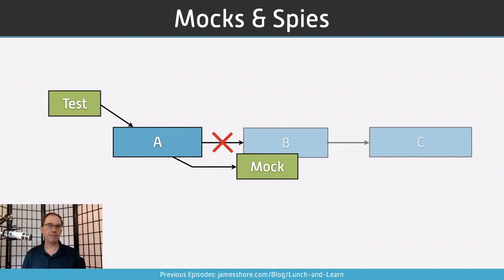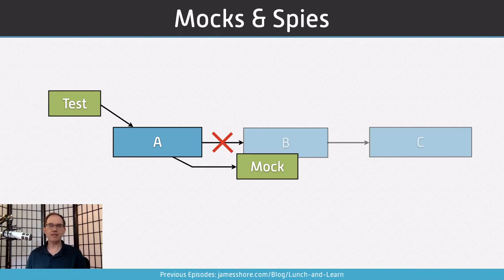If you were watching the episode last week, and you can find all previous episodes at jamesshore.com/blog/lunchandlearn, then you saw us talk about how mocks and spies and other sorts of test doubles are a tool for testing the interactions of your code with other objects or other parts of your system. And it's also a way of isolating your code from its dependencies so you can test it cleanly. That's really valuable. Why would anybody want to not do that?